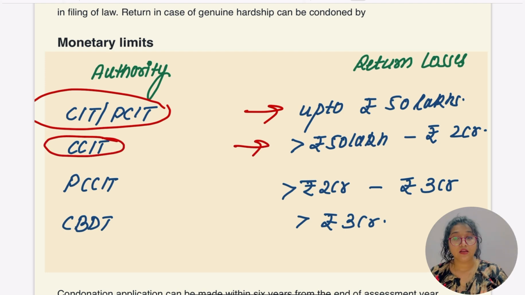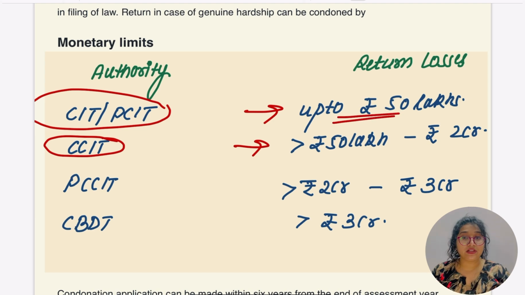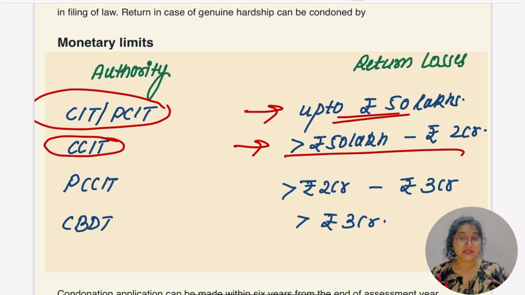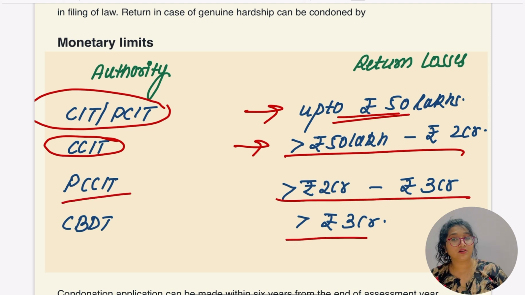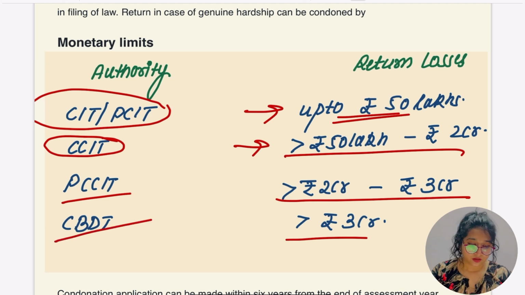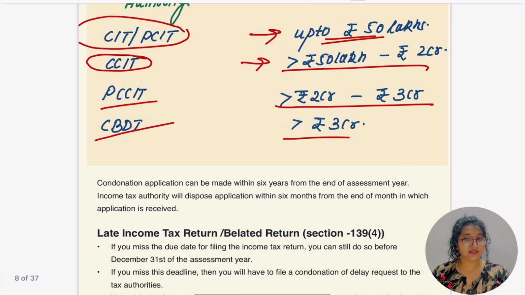Let me say it again. If the return loss is up to 50 lakh, the application is sent to CIT, PCIT. From 50 lakh to 2 crore, CCIT, and 2 crore to 3 crore, PCCIT. And if the return loss exceeds 3 crore, in that case the application is sent to CBDT.